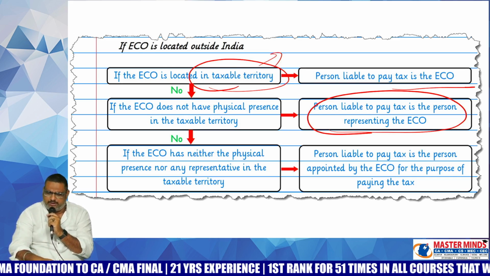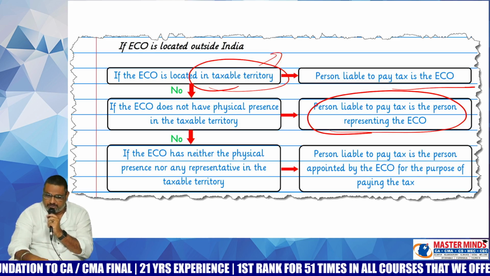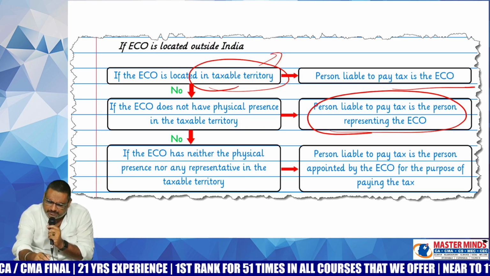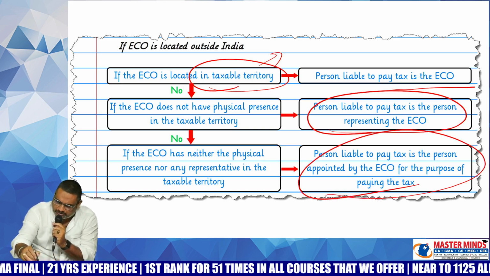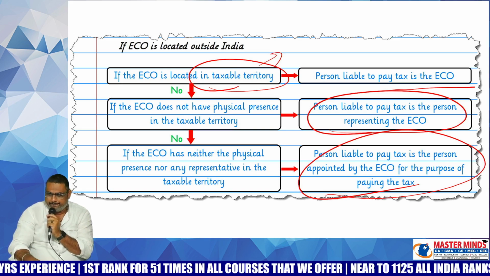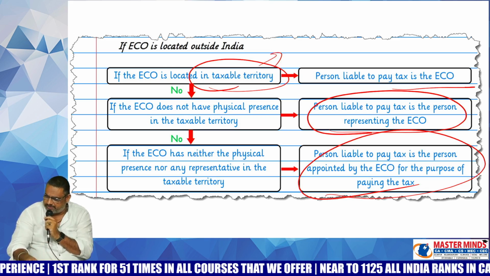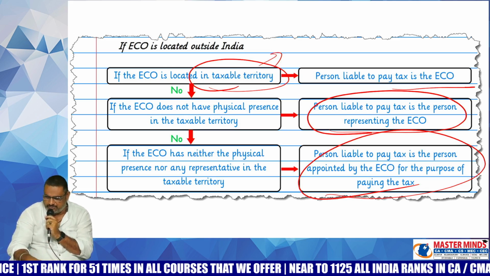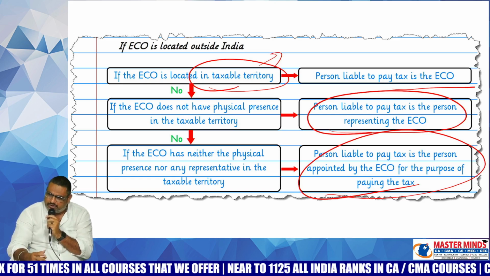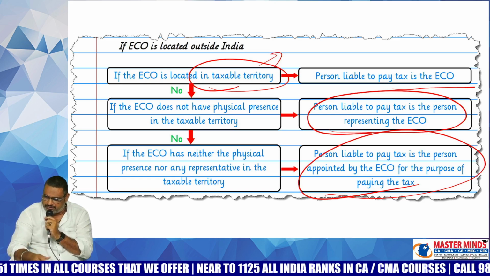If the ECO has neither the physical presence nor the authorized representative, in that case, it must appoint any person to pay the GST. Otherwise, it cannot continue the business. If the ECO's physical presence is there in India, the ECO will pay the GST. If the ECO's physical presence is not there in India, his authorized representative will pay the GST.